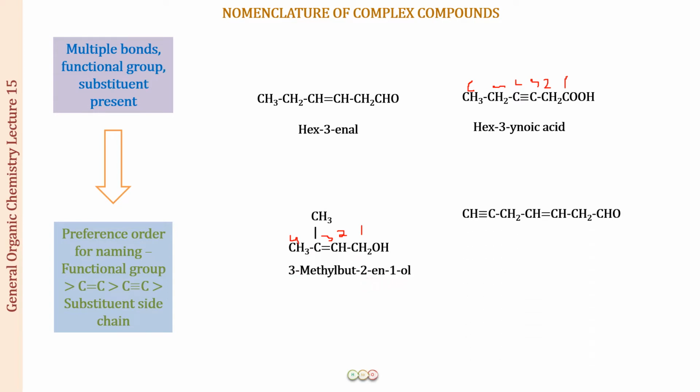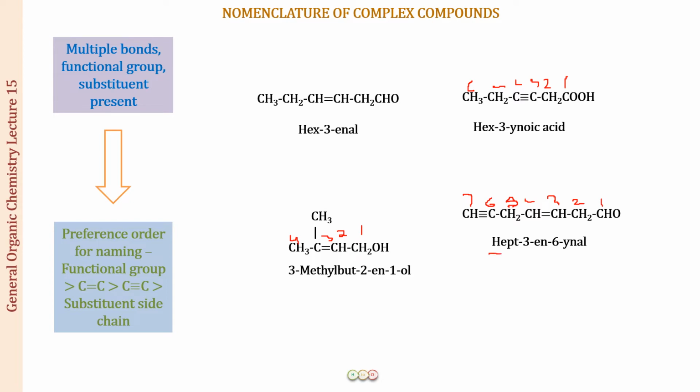Next let us see one more compound. So here we can see again that there is the aldehyde group, there is a double bond present, a triple bond present. So how are we going to name this compound? Well, it is going to be 7 carbons. Let me just number it. So this is going to be 1, 2, 3, 4, 5. So this is something that we have already done. Okay, I'm not teaching you anything, this is just a revision actually. So this is 7 carbons.